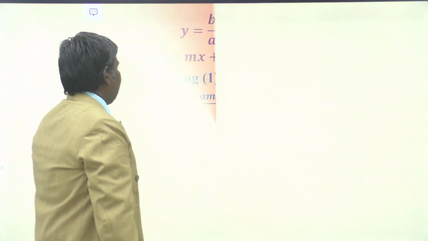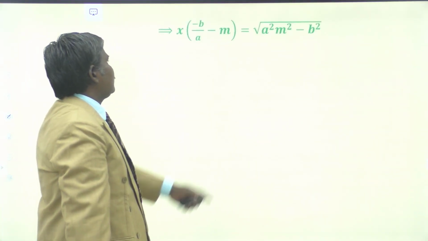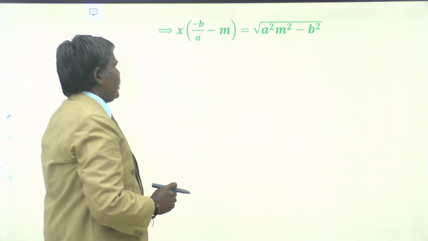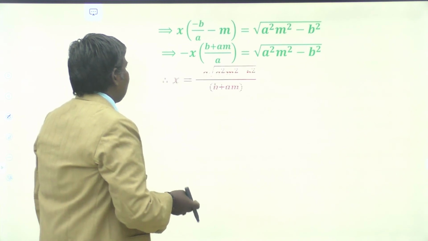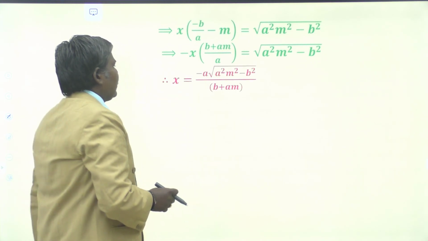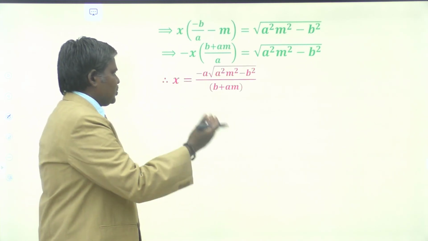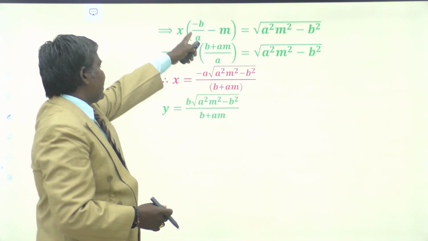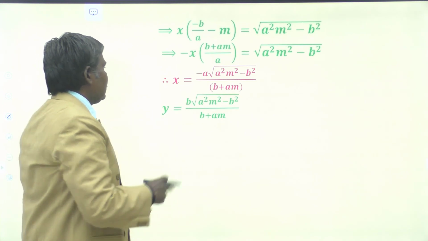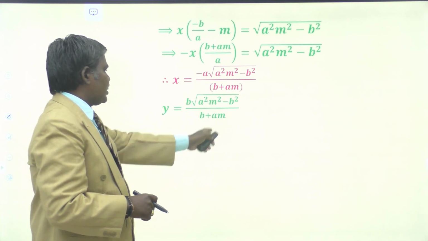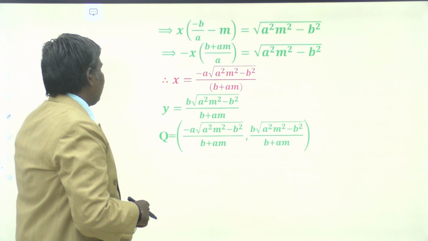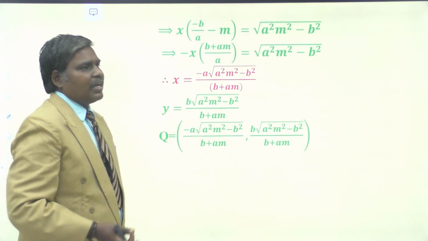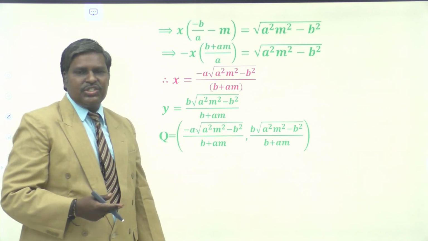Hence x is equal to minus a into root of a square m square minus b square by (b plus am). Similarly, substituting the value of x, we obtain y as b times root of a square m square minus b square by (b plus am), and we have the point Q in this manner. So we have Q, P, and another point of intersection of the asymptotes, that is 0, 0.